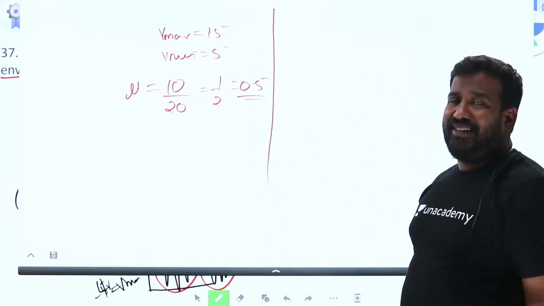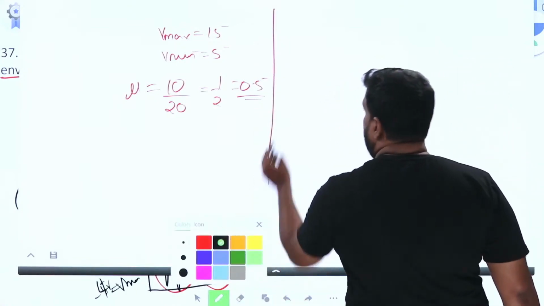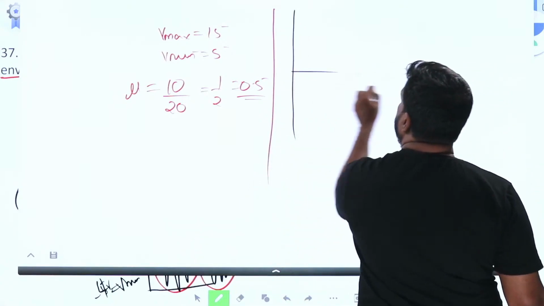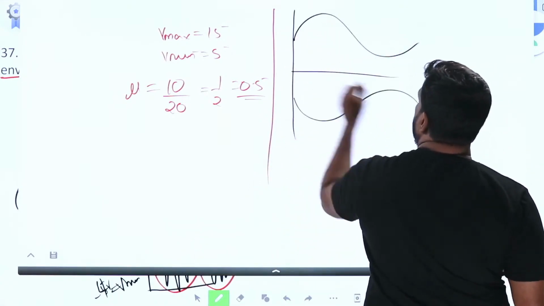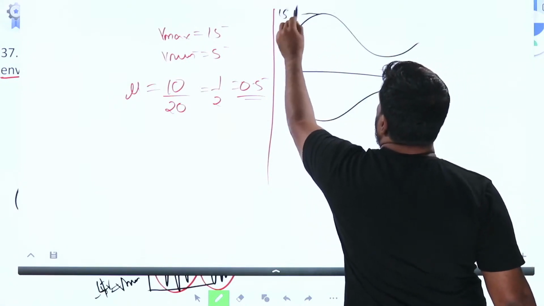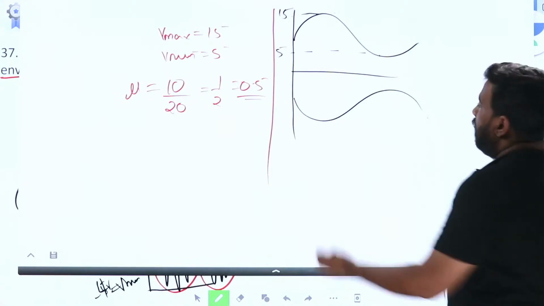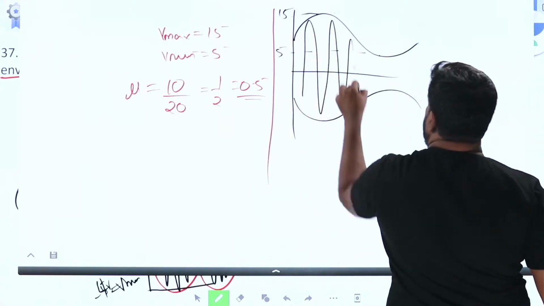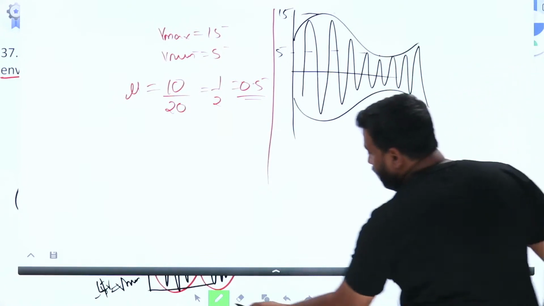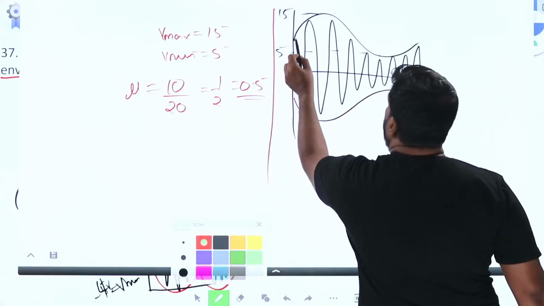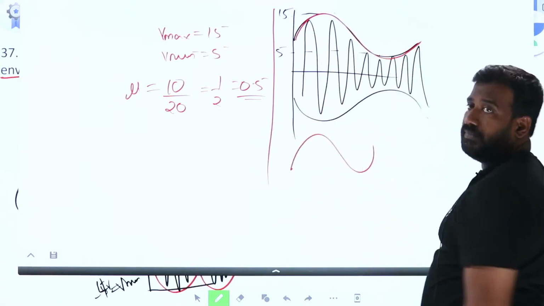Now you may ask me why. Why is it possible, sir? What happened? Now you see. Let me draw this diagram. This is V max 15. This is V min 5. This is the undermodulated signal. Mu is less than or equal to 1. Now when the demodulation happens, the envelope detector will detect the envelope. Signal is recovered.